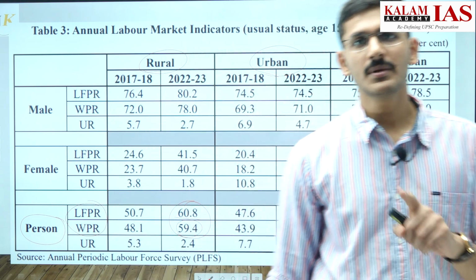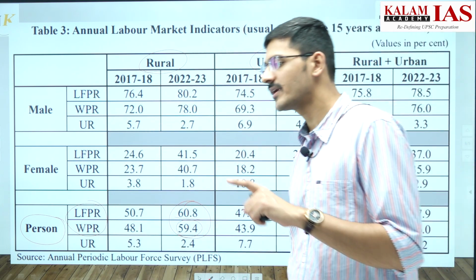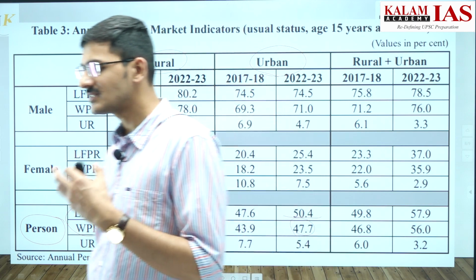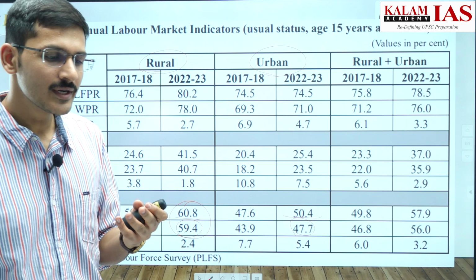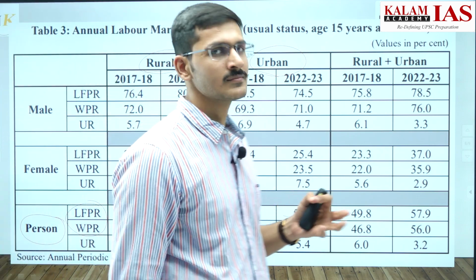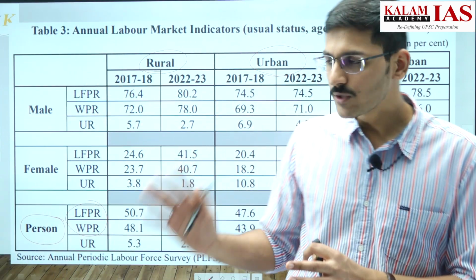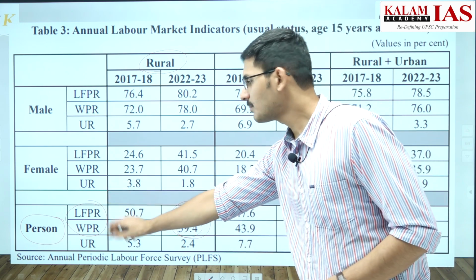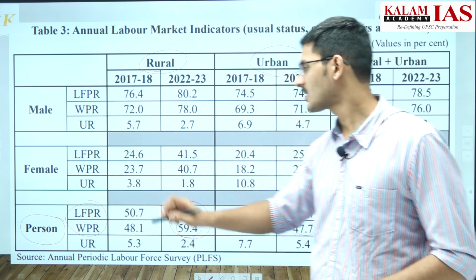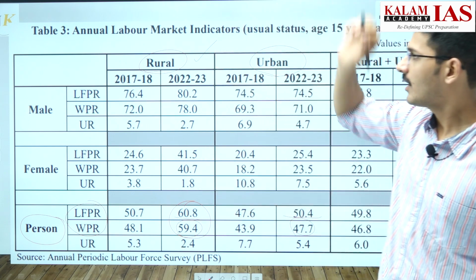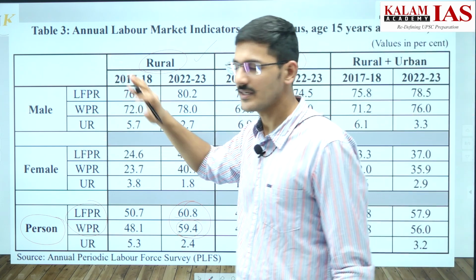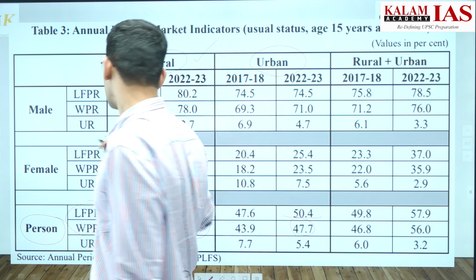So these follow the same trend that was followed in the unemployment rate, that the unemployment crisis is higher in urban areas compared to rural areas. The number of people who are getting employed and the number of people who want to work is high in rural areas compared to urban areas. Now, if we look at the male and female data,